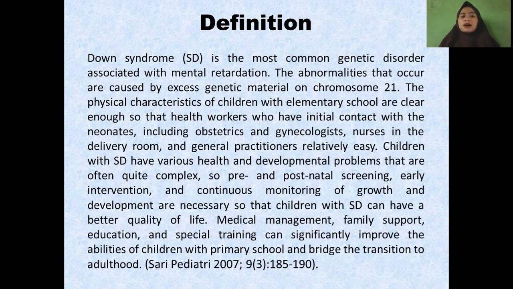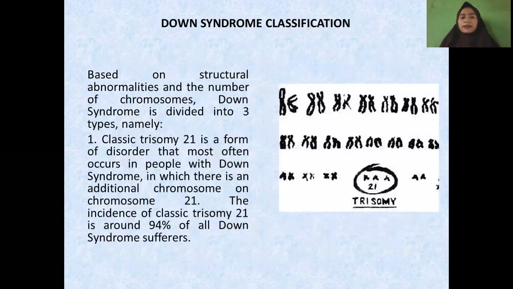Children with Down syndrome have various health and development problems that are often quite complex, so pre- and postnatal screening, early intervention, and continuous monitoring of growth and development are necessary so that children with Down syndrome can have a better quality of life. Next is Down syndrome classification.